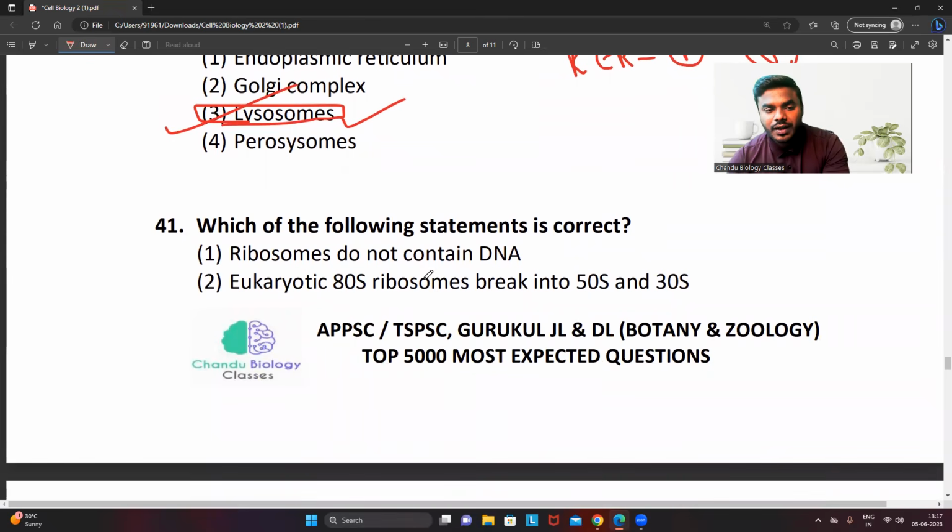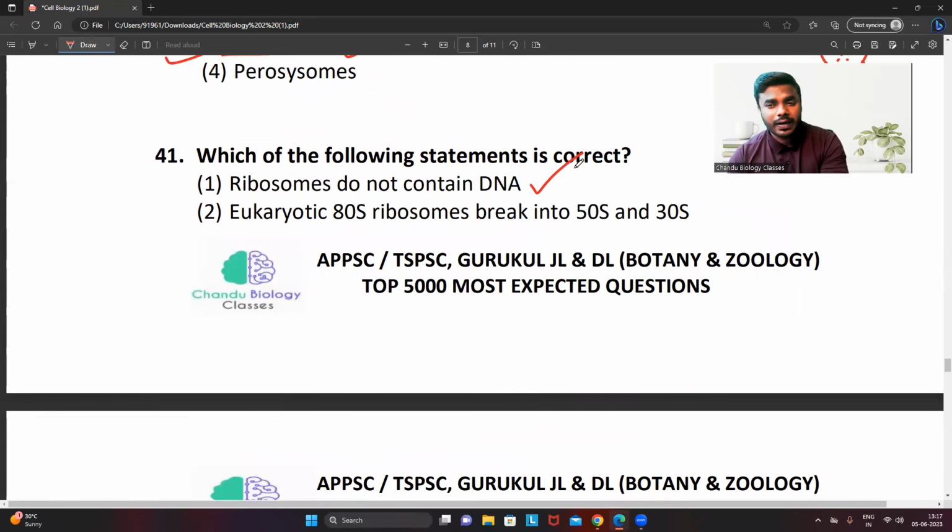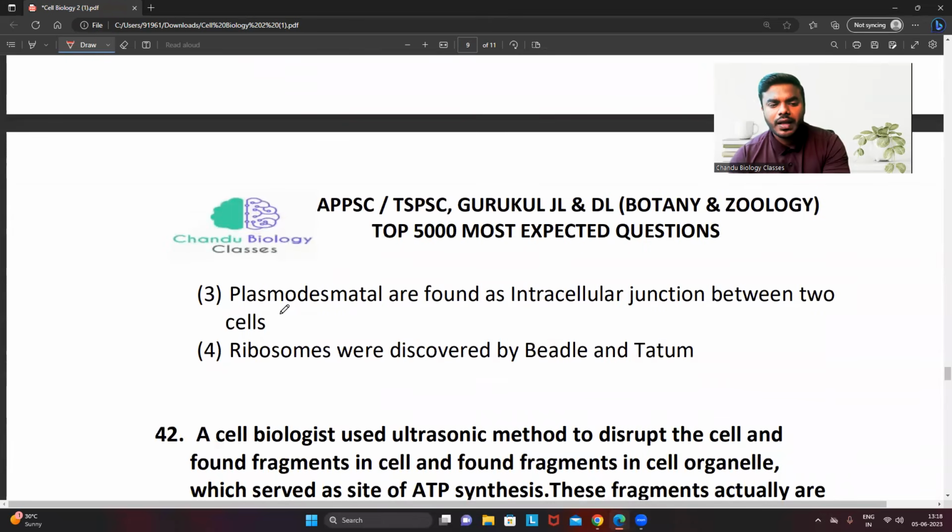Question number 41. Which of the following statements is correct? Ribosomes do not contain DNA. Of course, this is a true statement, right? Ribosomes do not contain any kind of DNA. They contain only what? RNA and protein. Nothing else is present in the ribosomes. Eukaryotic 80S ribosomes break into 50S and 30S. It is a wrong statement, right? 80S ribosomes break down into 60S and 40S. So this is a wrong statement.